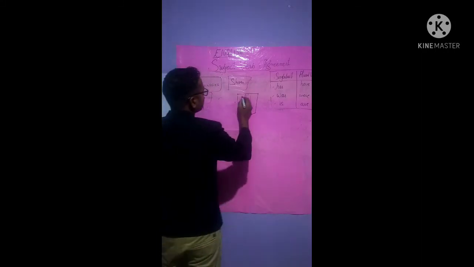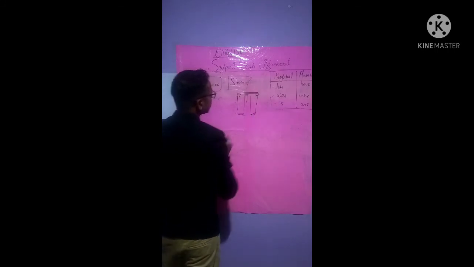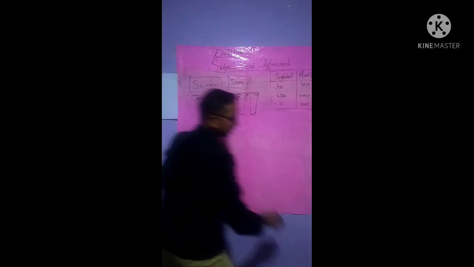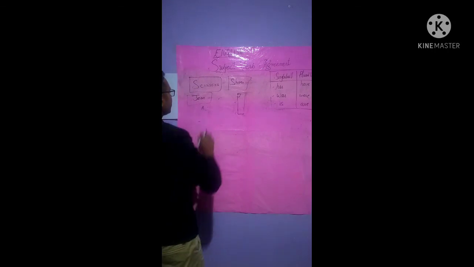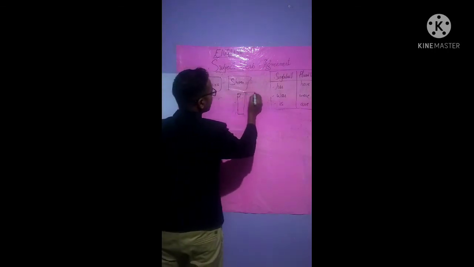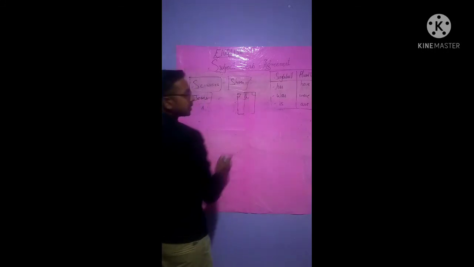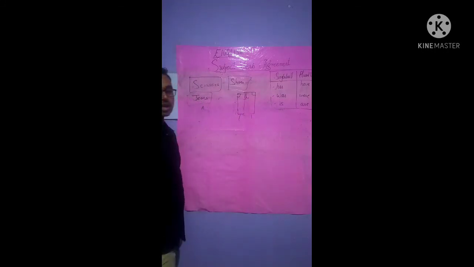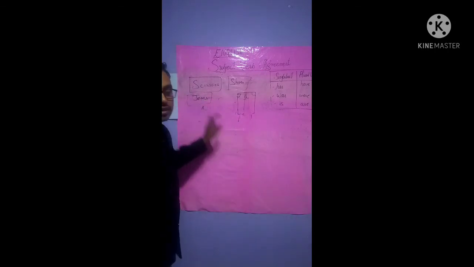See here, button. Now this one, pocket, isn't it? Now here, see, if we write jean, then it will be this one only. But if it says jeans, it is not a pair, isn't it? It's not a pair. But then it has two parts for putting inside the legs. That's why it is called jeans.